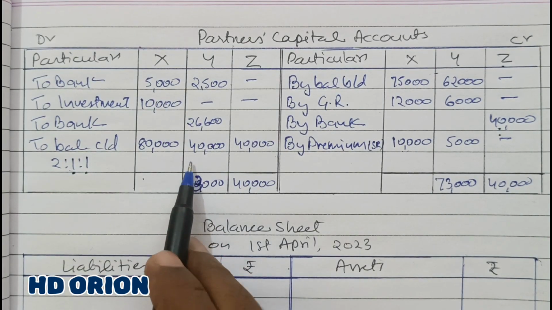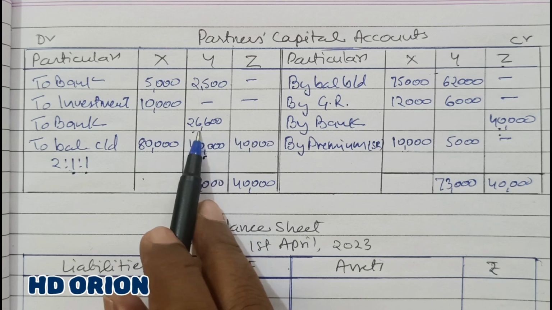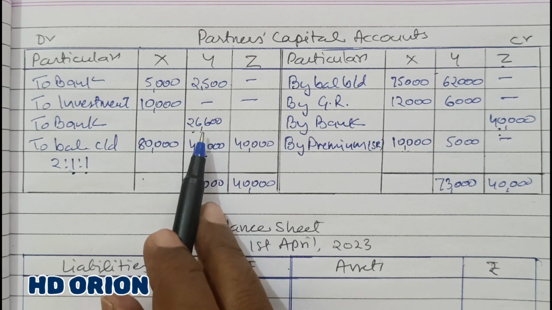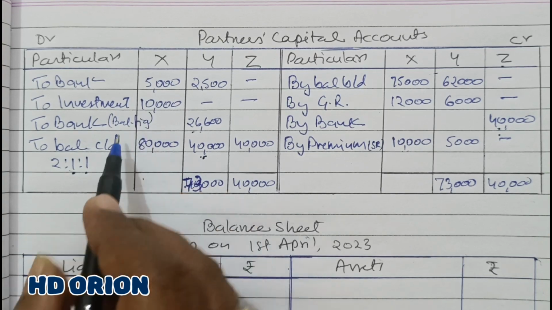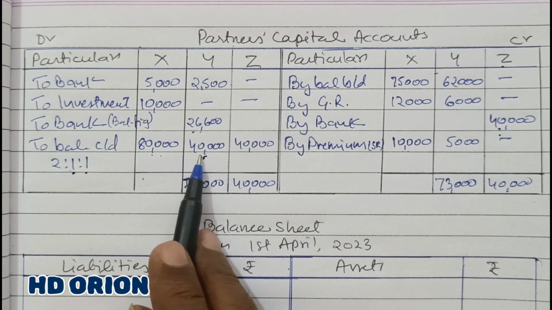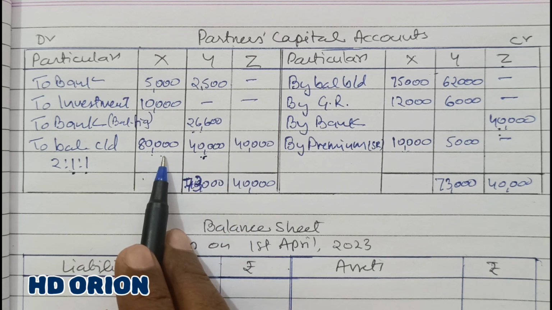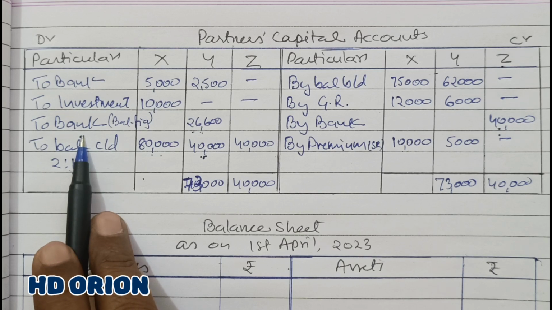In order to maintain a capital balance of rupees 40,000, Y is supposed to withdraw rupees 26,600, which is the balancing figure. Balance closed down is the amount we already know. It is not actually a balancing figure. It is the closed down figure. But the balancing figure is to be maintained in bank as stated in the question.